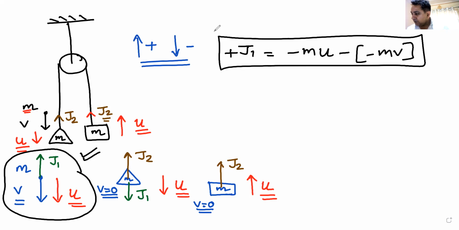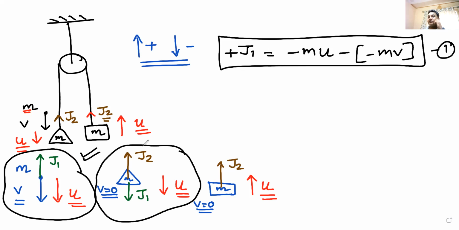Now, if this is the first equation from the first body, can you make the impulse momentum theorem for this one? Impulse is change in momentum. Can you apply it on this body? Anyone can apply this on body 2. If you can do this question, you can do any question that comes on impulse.